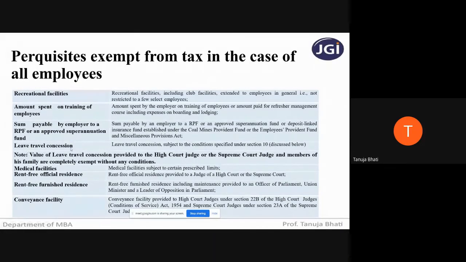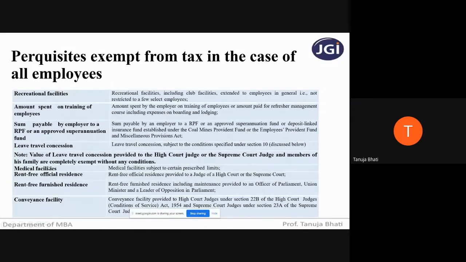Leave travel concession. See, leave travel concession is given, but remember, if such leave travel concession is provided to High Court judges or Supreme Court judges and the members of their family, then it is completely exempt without any conditions. Otherwise, we have already seen the conditions in our previous class. Based on that, it will be decided.